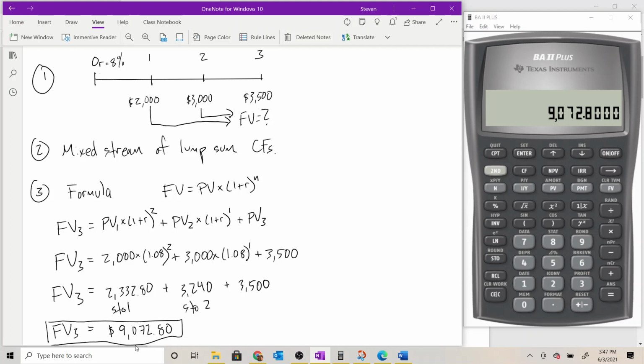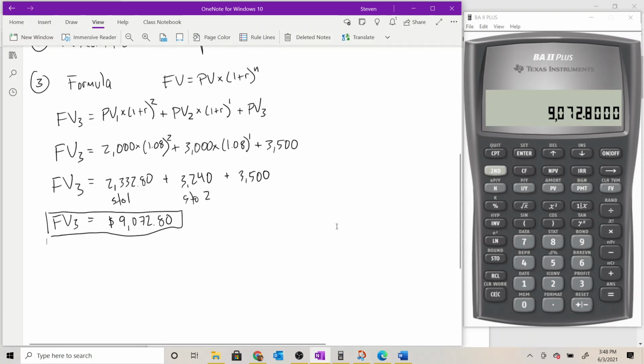Finding that future value means that after we make 3 deposits, we make an initial deposit of $2,000 1 year from today, it earns interest 2 years. We make a second deposit of $3,000 1 year from today, it earns interest for 1 year. And then when we make our final deposit of $3,500, our bank account balance is going to be $9,072.80, and that's what we'll have available to make a down payment on a car, or that could be a decent car all on its own if we just wanted to pay cash, I guess.